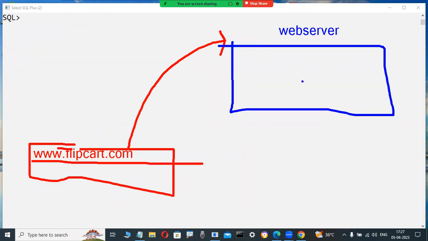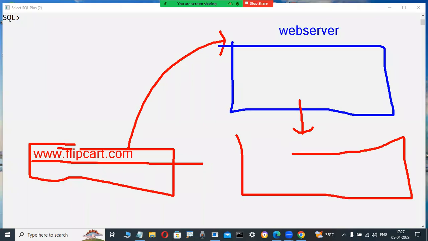But unfortunately, web servers do not store large amounts of data. These web servers always connect to database servers. Database is what we are learning in our course. Here only a large amount of data will be stored. So now these are database servers. Suppose this is an Oracle, for example, or SQL Server, or Sybase, or MySQL, like this. This is called a database server. Oracle is one product. That's all.